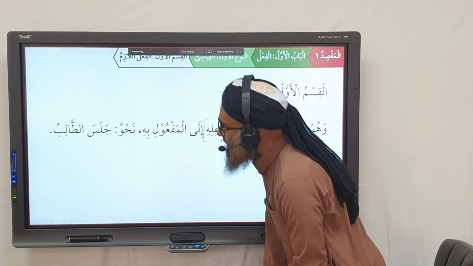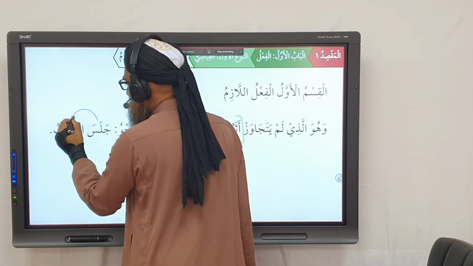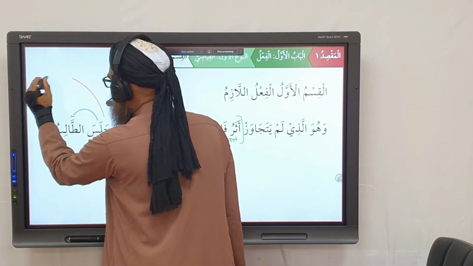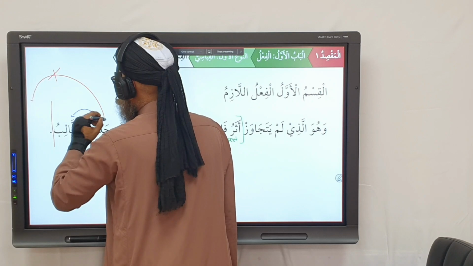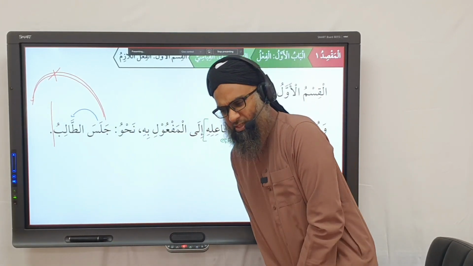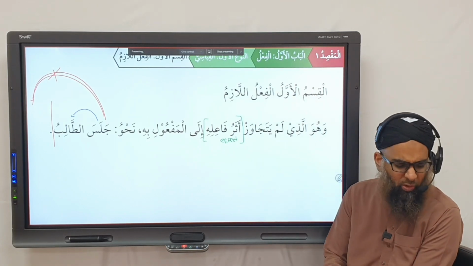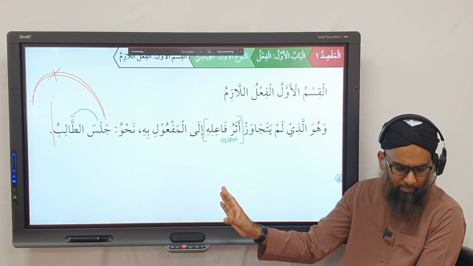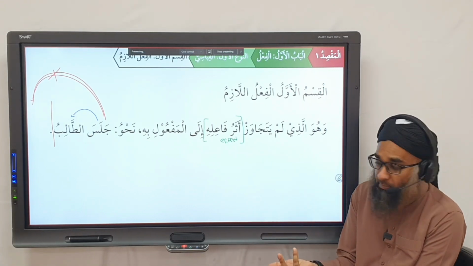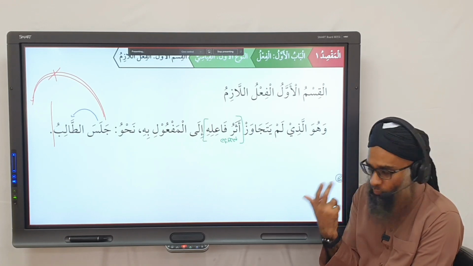So for example, you have jalasa talib. Yes? So jalasa goes to talib, but it stops here. It doesn't have a maf'ul bihi. It doesn't jump past the fa'il to the maf'ul bihi. There's no maf'ul bihi. Yes, this is how they define it. Obviously, this definition has a few question marks as well, but we're not going to go too technical. This is how they define it in some books. We'll stick to this, and you all know what fa'l lazim is because we've done it in Arabic books before. Meaning it is an intransitive verb, it does not carry a maf'ul bihi.